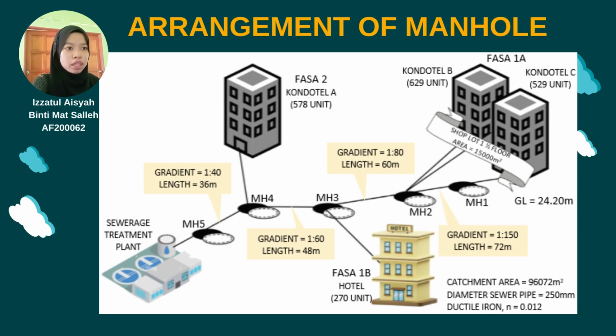In this area we have Condotel A, 578 units, Condotel B, 629 units, Condotel C, 529 units, and the hotel, 270 units. The length from manhole 1 to manhole 2 is 72 meters, manhole 2 to manhole 3 is 6 meters, manhole 3 to manhole 4 is 48 meters, and manhole 4 to manhole 5 is 36 meters.